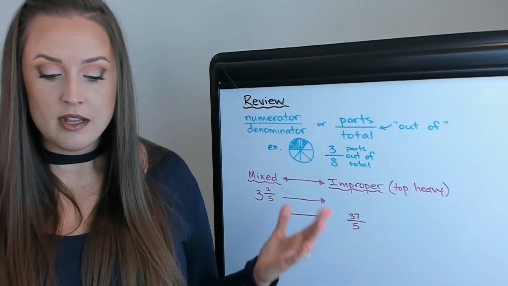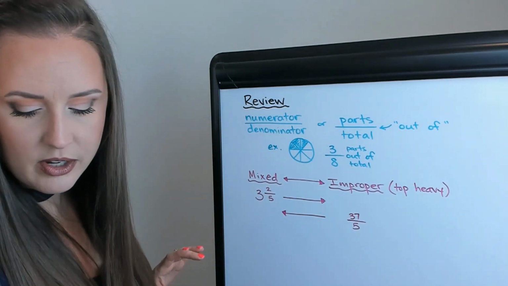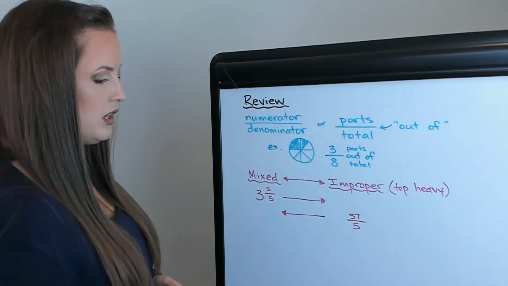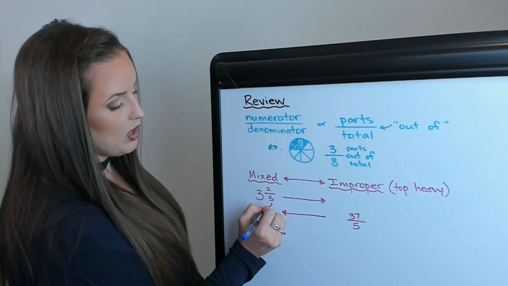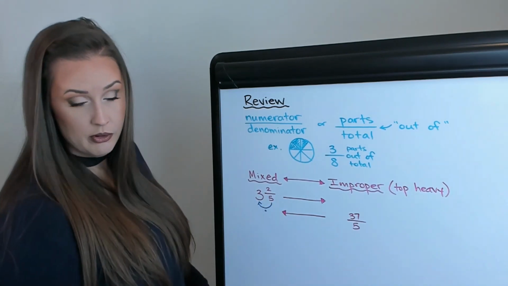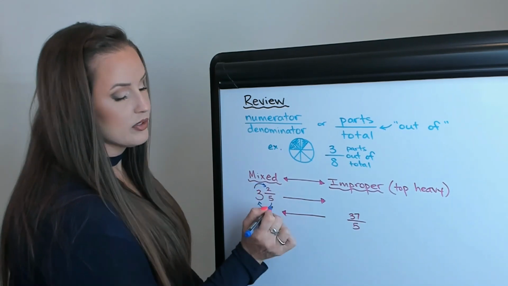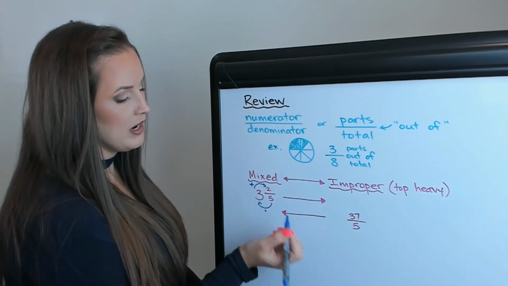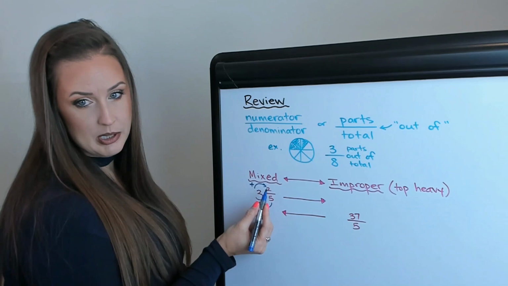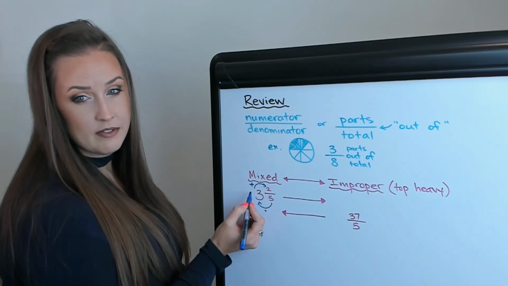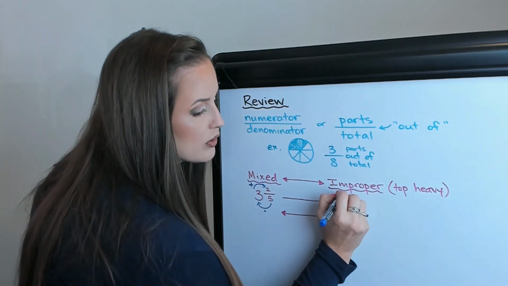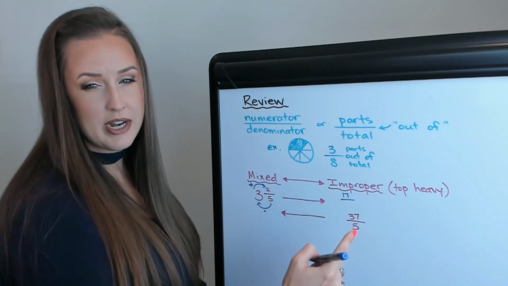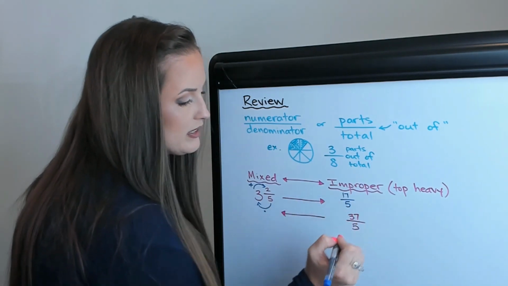So a quick refresher here, let me know if you want a more in-depth video, but this is how you convert between the 2 forms. To go from a mixed fraction into an improper fraction, you go around the world. You start with this 5, always start with the denominator, and you're going to multiply those 2. Then you're going to continue, so there's your full revolution around the world, and you're going to add right here. So you're going to do 5 times 3 and then plus 2. 5 times 3 is 15, 15 plus 2 is 17, so that becomes your numerator of the improper fraction. Now your denominator will never change, whether going this direction or this direction, your denominator will always stay the same.